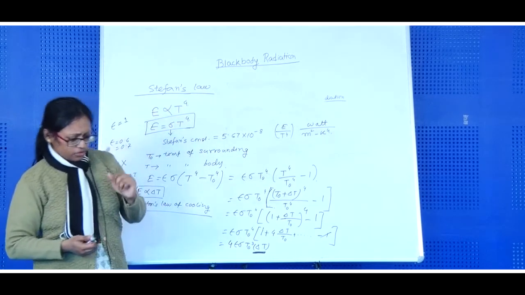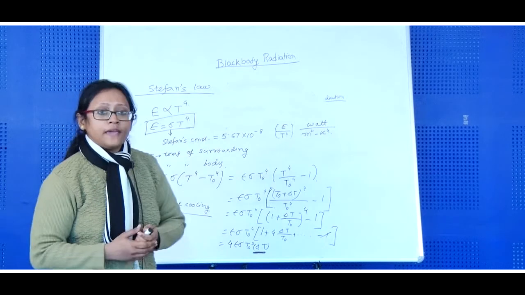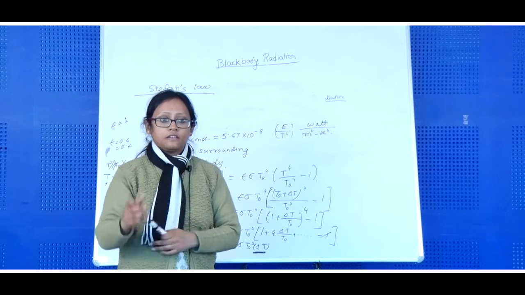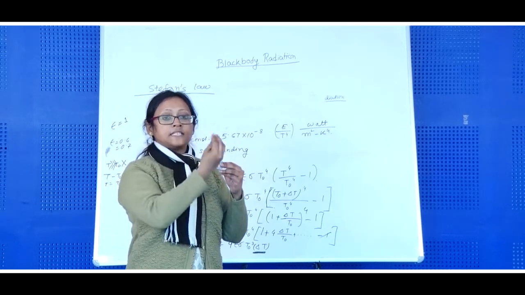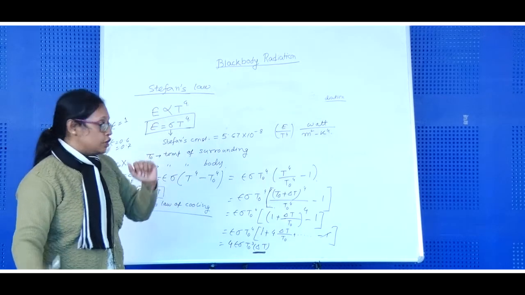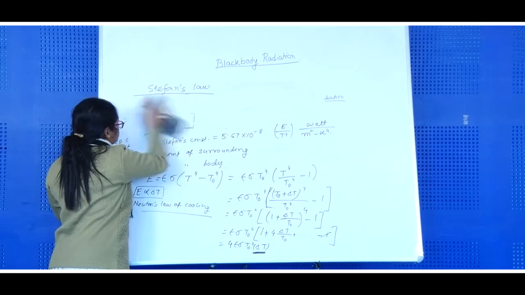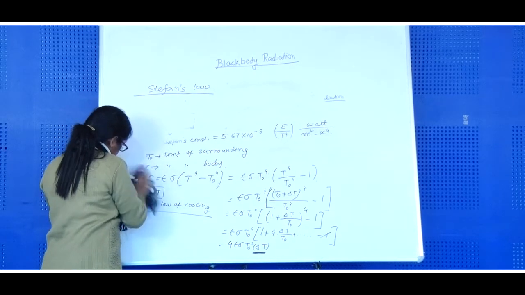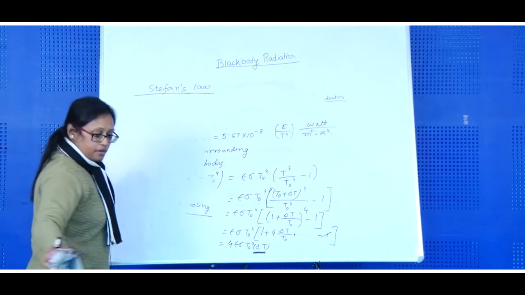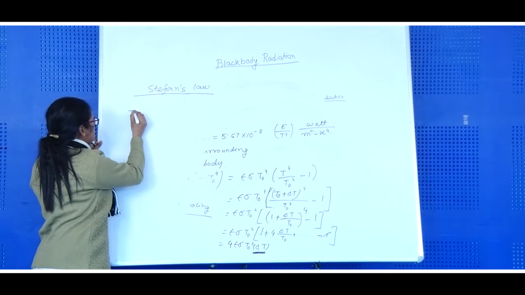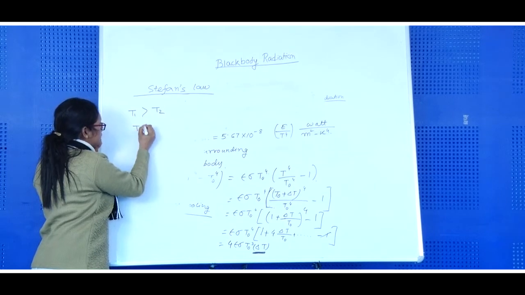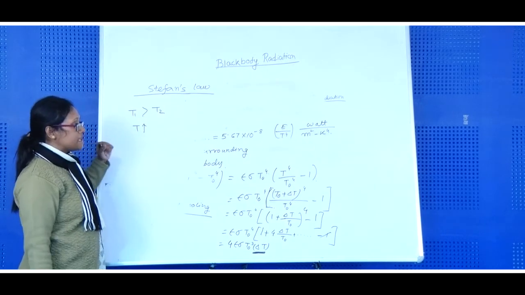Okay. Now, many times you may have seen that if you heat a piece of iron, it changes its color. Now, if you measure the radiation emitted from the body, you may have seen that if the temperature of the body increases, from lower temperature to higher temperature, the color changes.